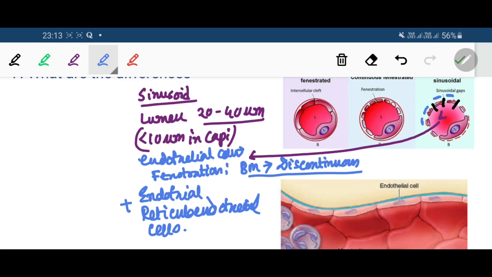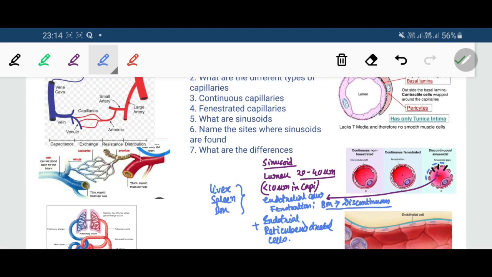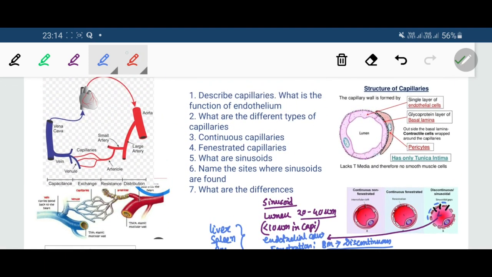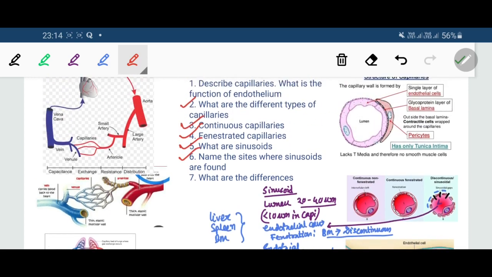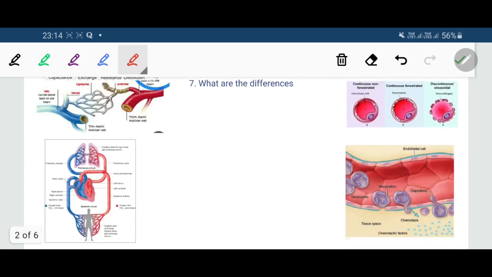So that is about the sinusoids. Now where are the sinusoids present? Sinusoids are present in the liver, the spleen, bone marrow, etc. So we have discussed the different types of capillaries, continuous, fenestrated and the sinusoids, and also mentioned the sites where the sinusoids are found. Okay, so that has been discussed.